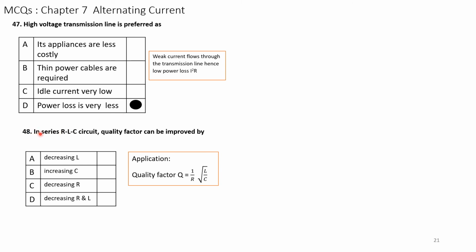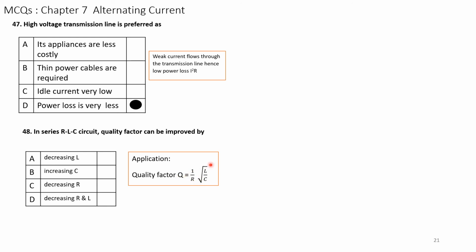Question number 48. In a series RLC circuit, the quality factor can be improved by. We have to remember the formula. The quality factor Q is equal to 1 by R into the square root of L by C, where R is the resistance, L is the inductance and C is the capacitance.